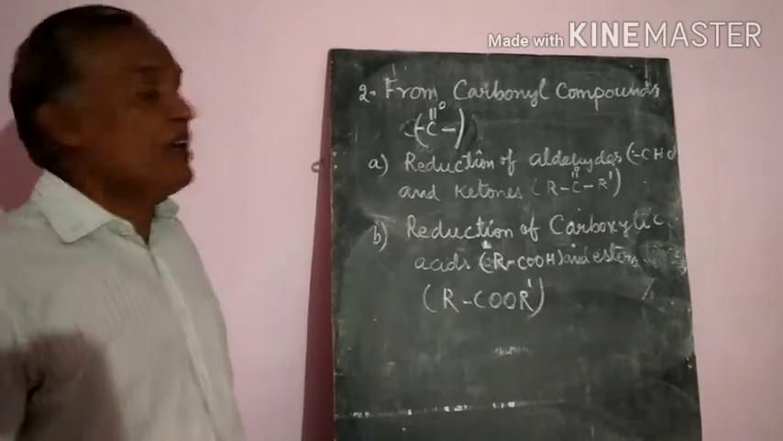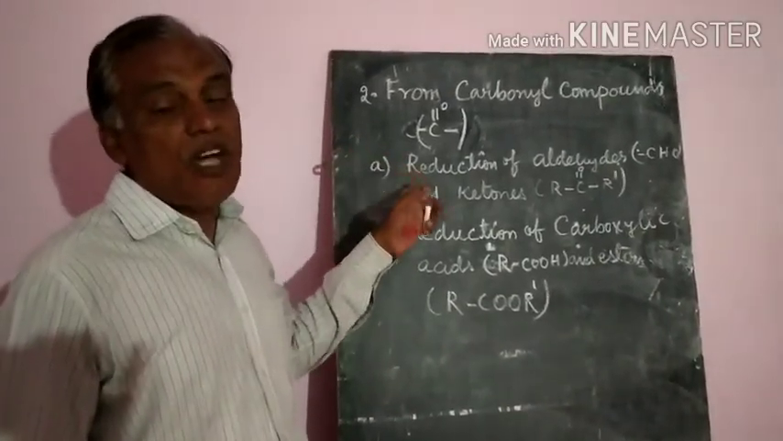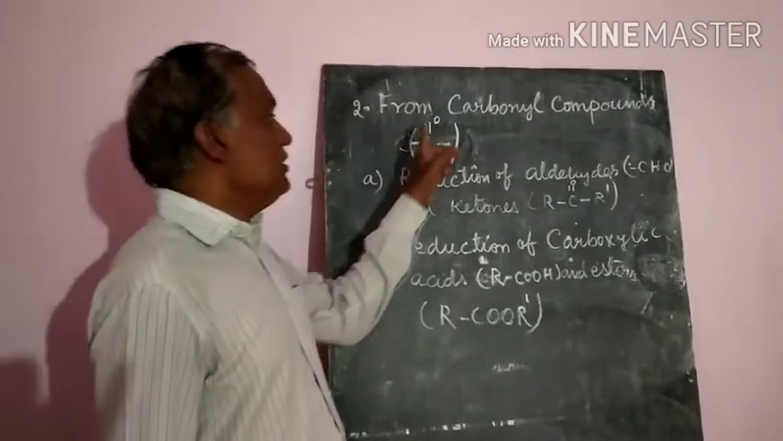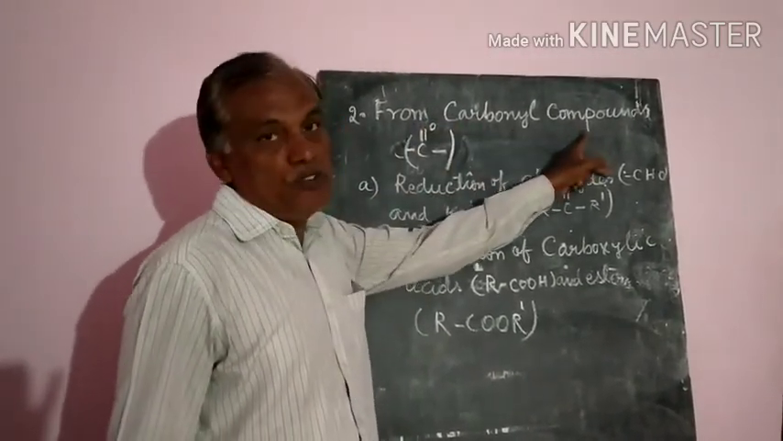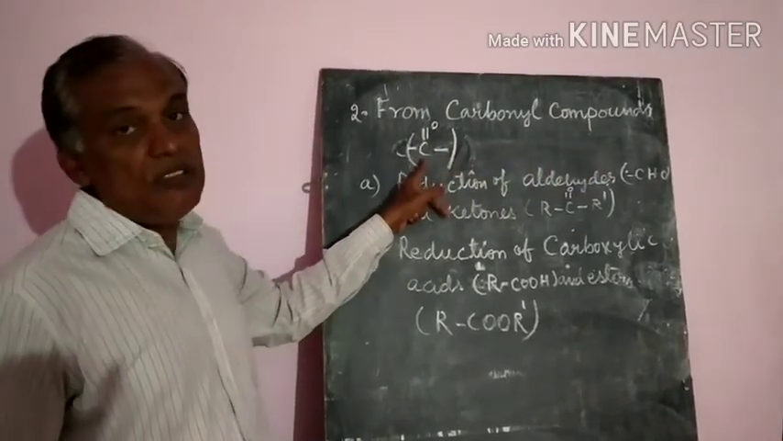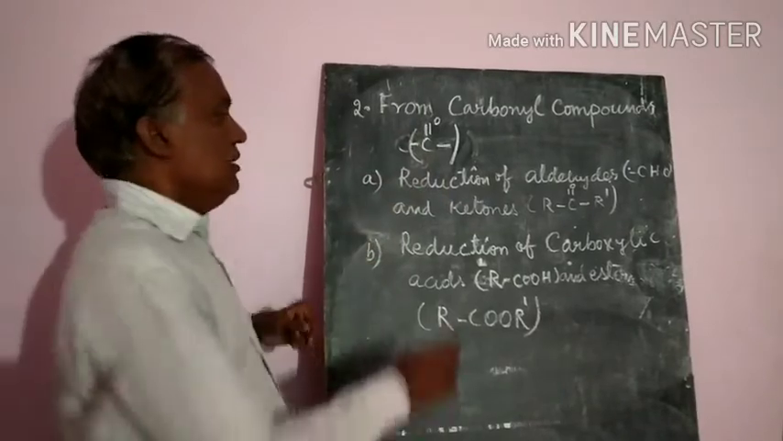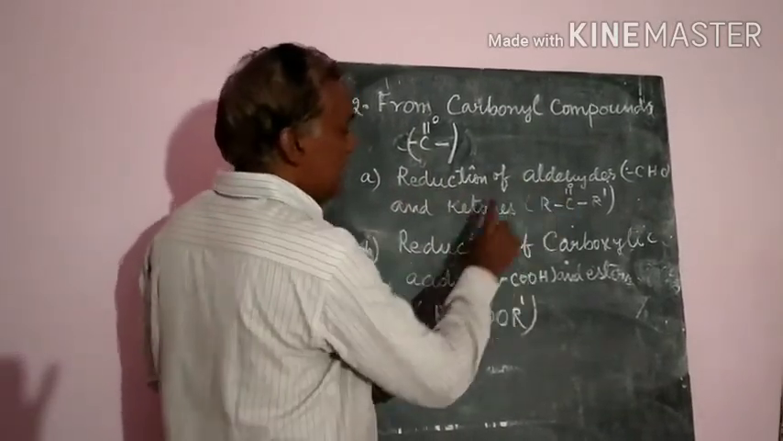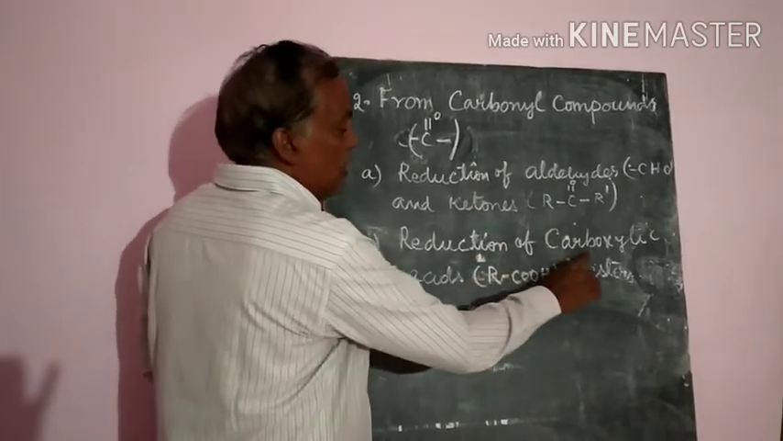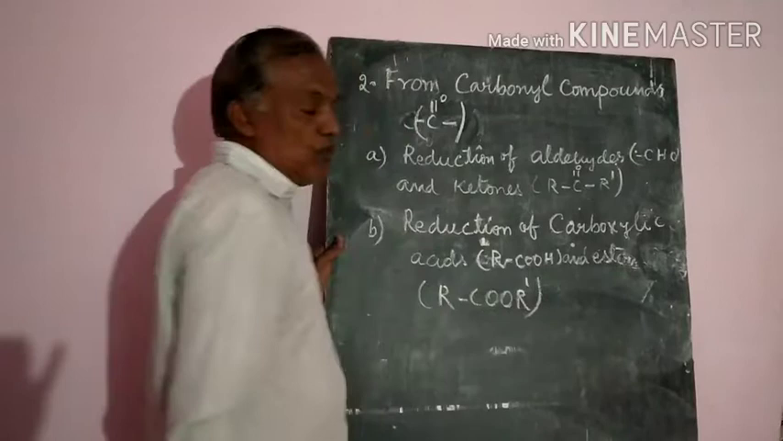Now next preparation. Already we discussed the preparation of alcohols from the alkenes. The second method is preparation of alcohols from carbonyl compounds. Carbonyl compounds means the compounds which contain the C double bond O group. That means the C double bond O group components are aldehydes, ketones, carboxylic acids, and esters. So four groups are there.